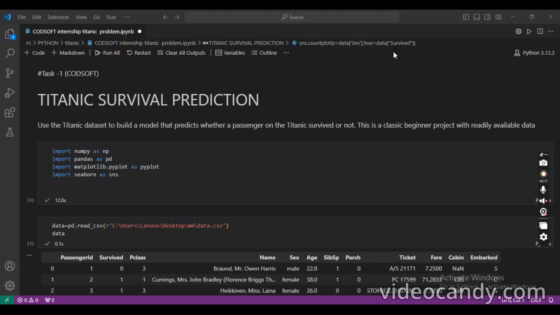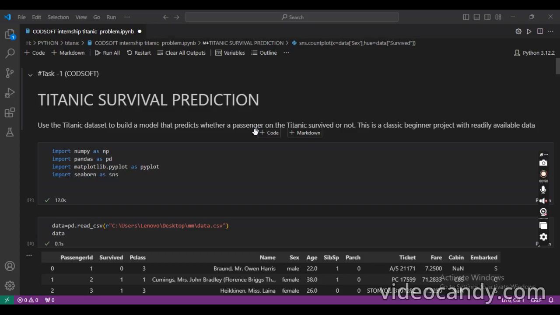And my first task is Titanic survival prediction. We take a dataset from the Kaggle website and try to build a model to predict the survival rate of the passengers. I completed my project in VS Code using Python.